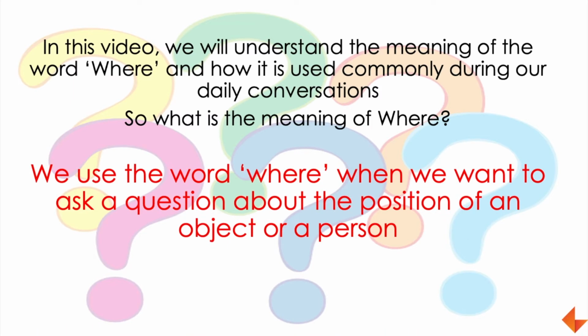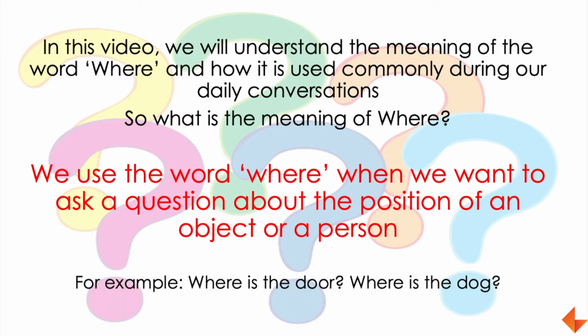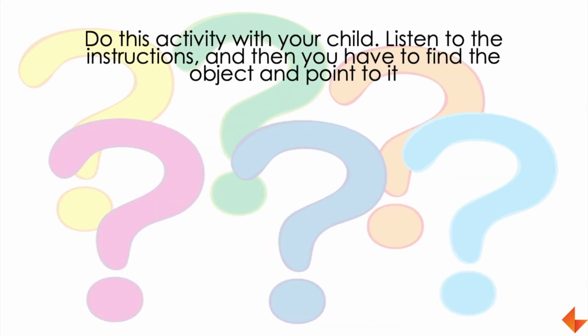We use the word where when we want to ask a question about the position of an object or a person. For example, where is the door? Where is the dog? Do this activity with your child. Listen to the instructions together and then you have to find the object and point to it.